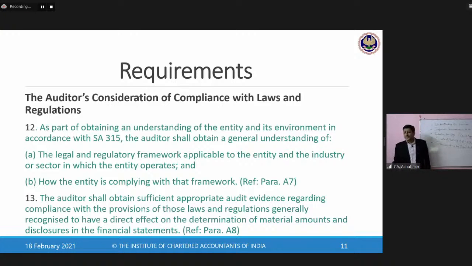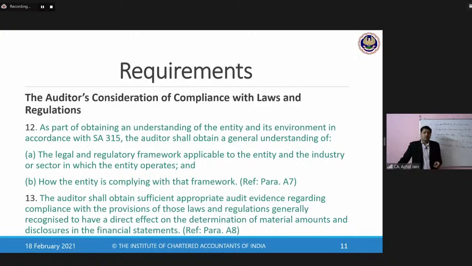Now, once these procedures have been performed, what is it that the auditor is required to report on? What is the responsibility of the auditor in respect of the reporting requirements? So let's try to understand the conclusions which may be drawn by the auditor. And once the conclusions are drawn, what is it that the auditor needs to report on? Now, this is again something similar to what we see in terms of any other conclusion which is drawn by an auditor.